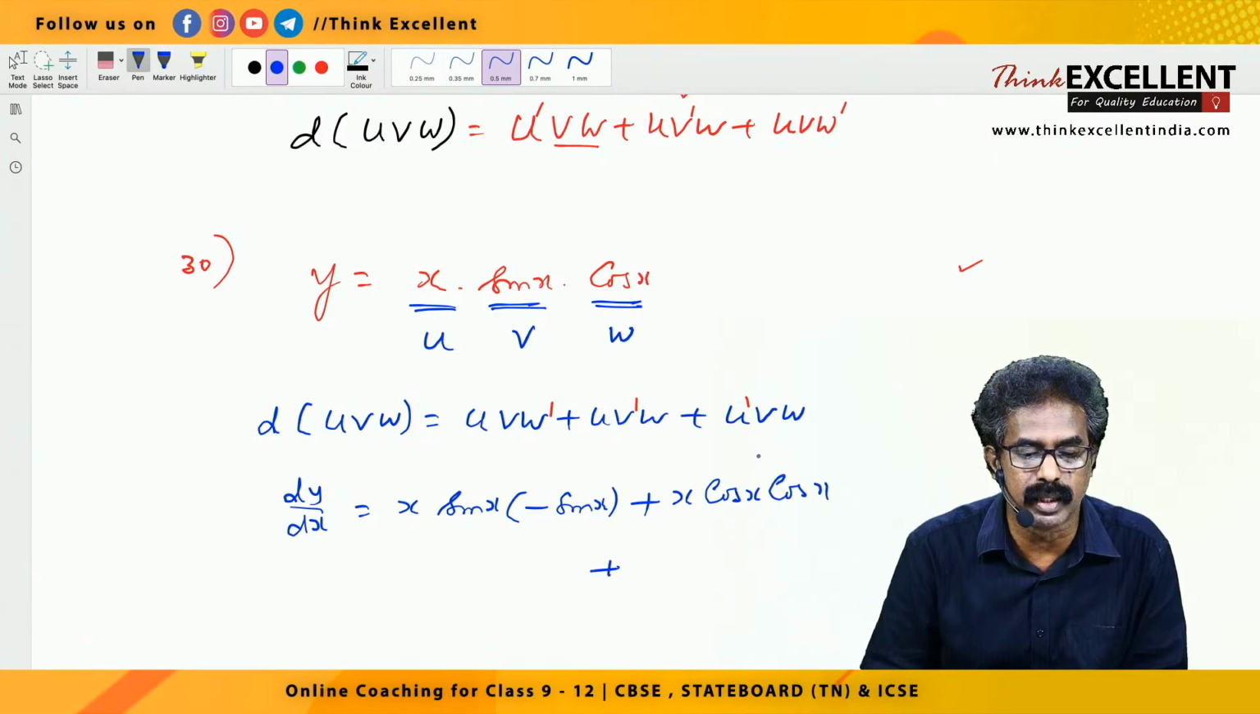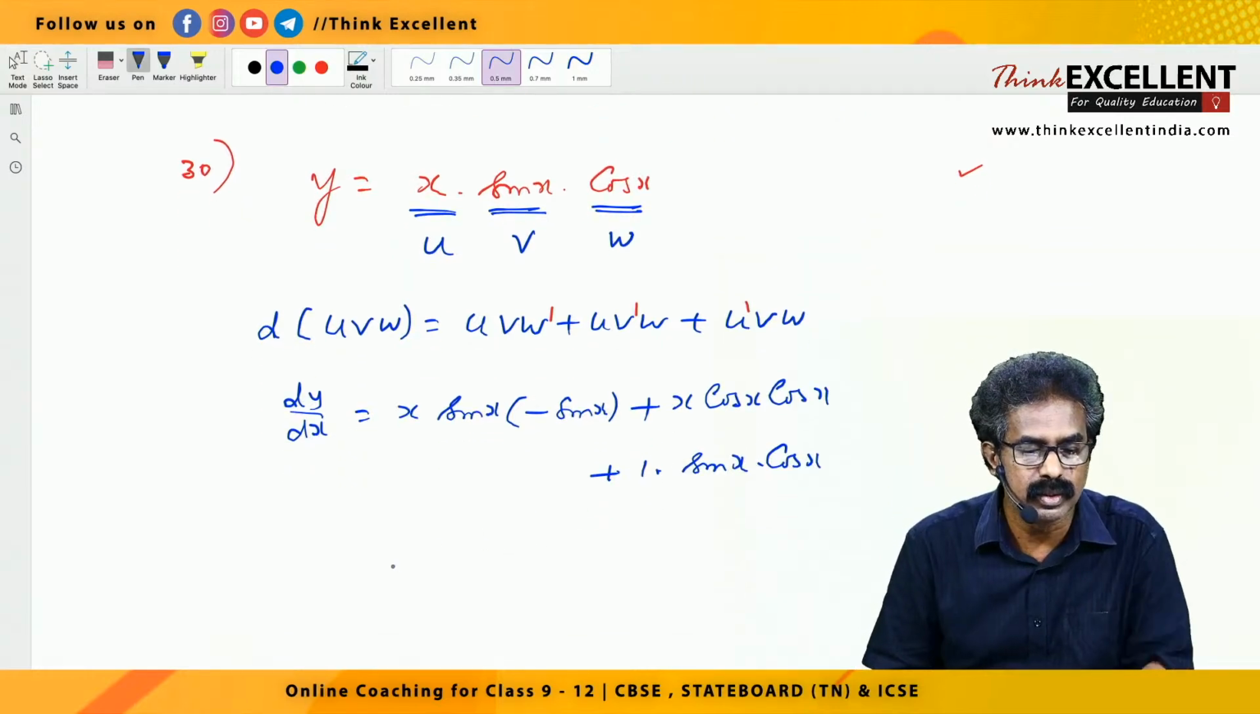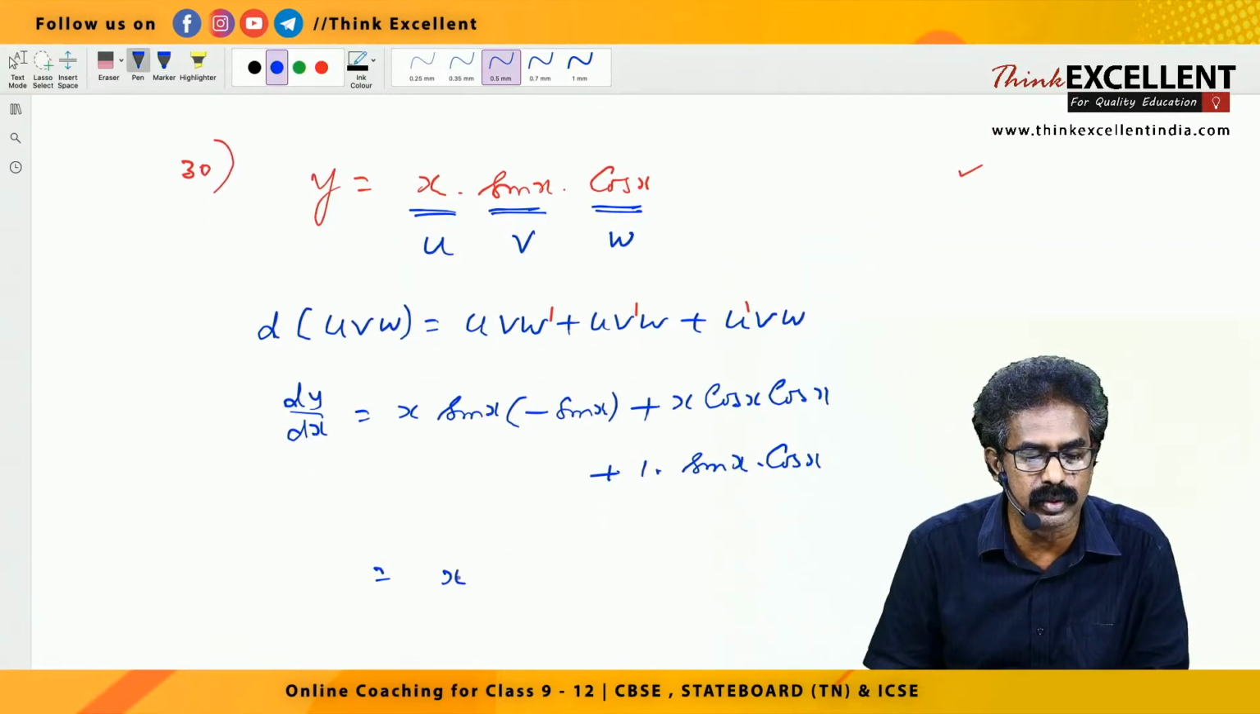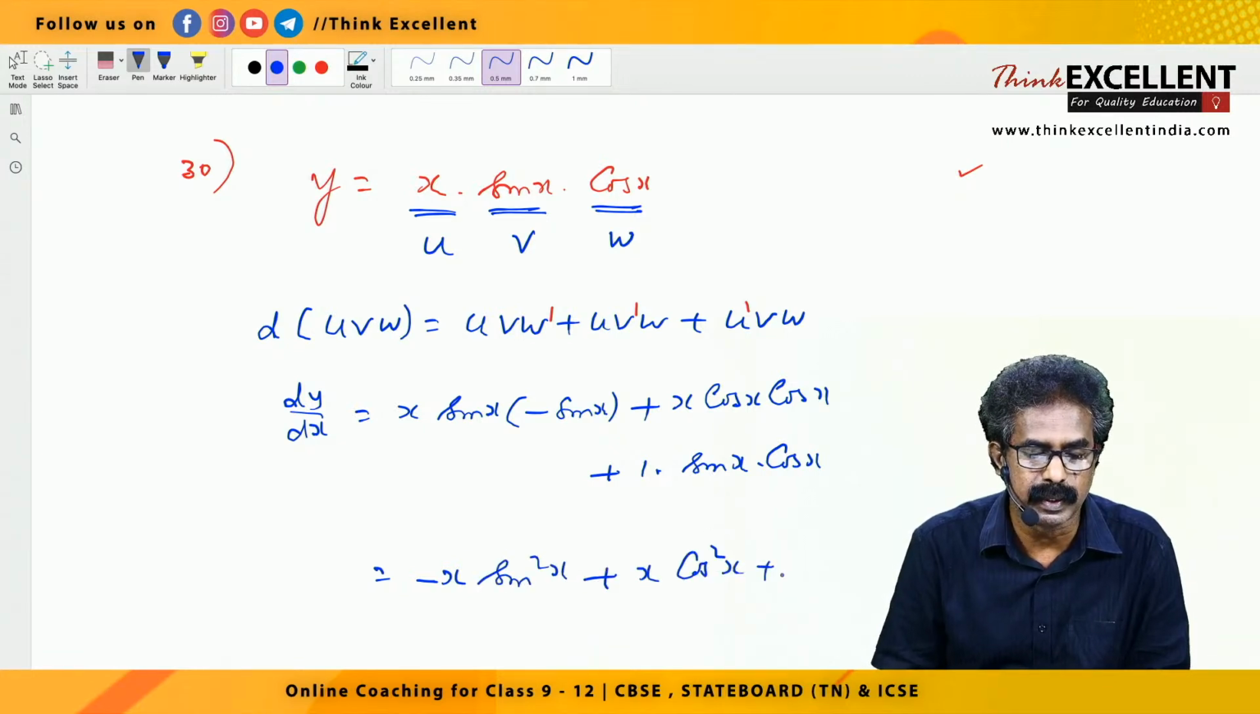Plus the last one. First one you differentiate, x derivative 1. Other two write as it is, sin x into cos x. You differentiate one at a time, right? So then if you can, you simplify: x into minus sin square x, plus x into cos square x, plus sin x cos x. Okay, so hope you understood this one.